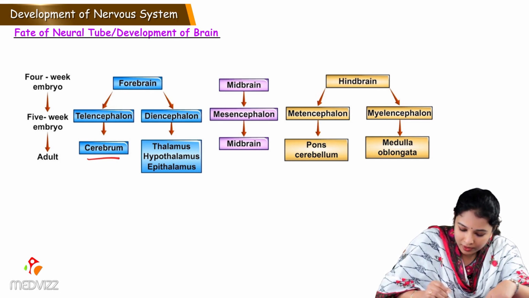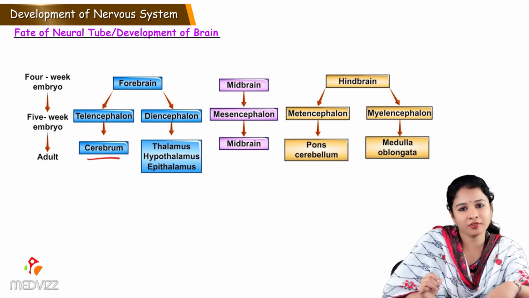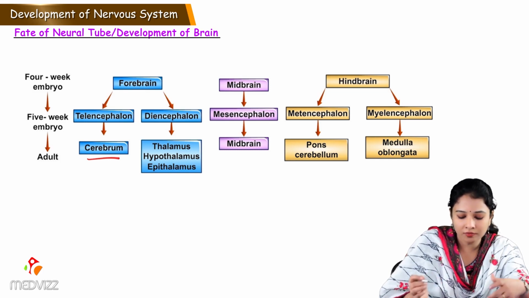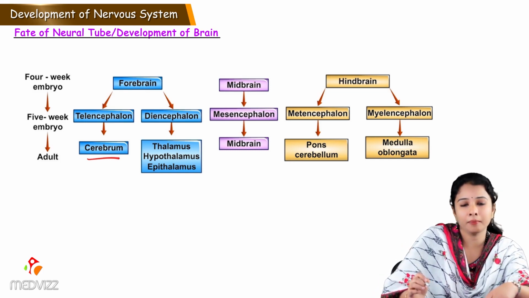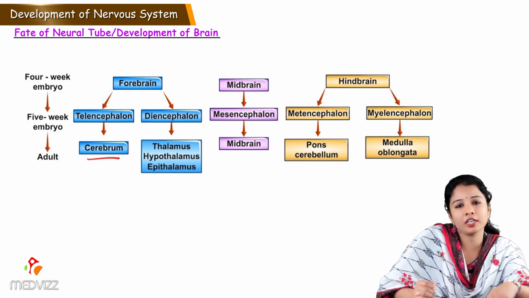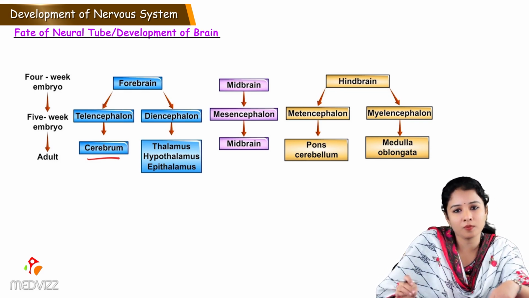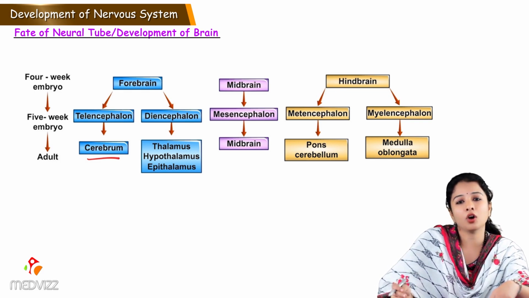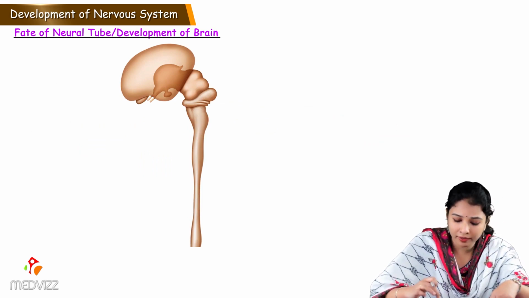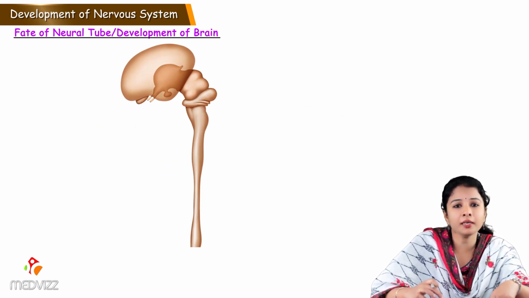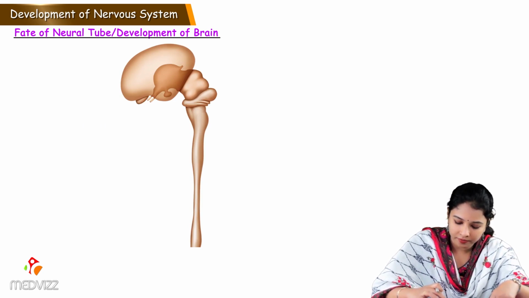And midbrain will form mesencephalon, which won't be much undifferentiated in adults. It forms the midbrain. And hindbrain will form metencephalon and myelencephalon. Metencephalon gives rise to pons, cerebellum. Myelencephalon, the cranial part forms the medulla oblongata and the caudal part forms the spinal cord. So these are the derivatives of secondary brain vesicles.